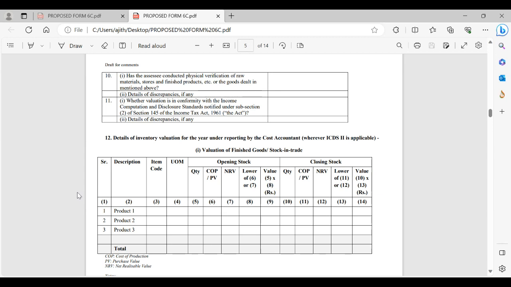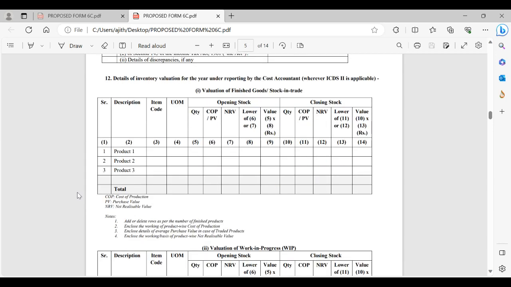Then after the 10th point, the 11th one with regard to section 145(2) ICDS standard, whether it is in conformity with ICDS 2, if not, the reasons or the discrepancies, if any, you have to report separately. Then now comes stock-wise inventory valuation that the valuer has to do. Details of inventory valuation for the year under report by cost accountant, ICDS 2, valuation of finished goods or stock in trade. Here the description, again product wise we have to do, item code, then unit of measurement, opening stock, closing stock, quantity, COP, NRV, whichever is lower.